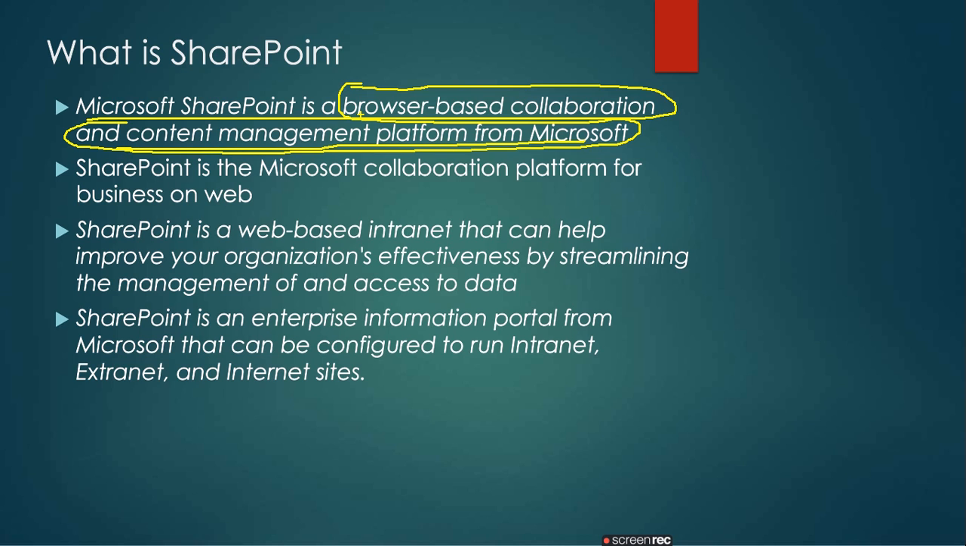SharePoint is the Microsoft collaboration platform for business on the web. It is described as a collaboration platform for business because there are different enterprises. Consider the enterprise Mahindra and Mahindra. That organization has its own business, and to run that business, they need to maintain content. This content plays a crucial role in an organization.